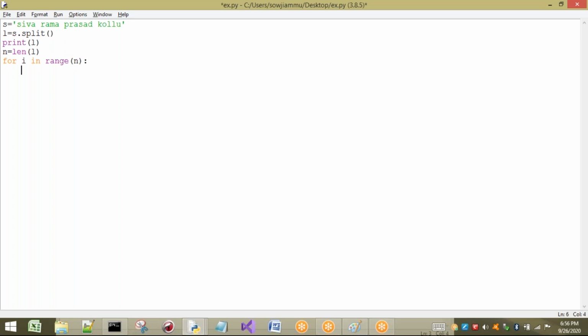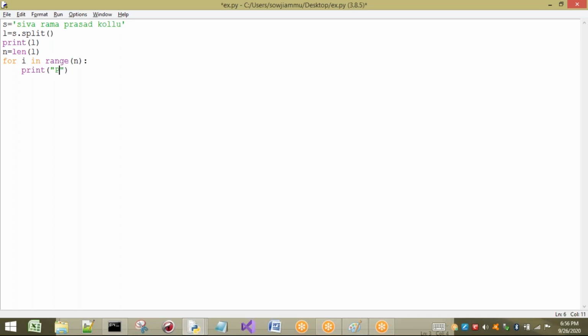Different implementation I am going to show you, so that I have removed that while loop. By using that while loop also we can do. Now what I want to print? I want to print indexes, that is, positive index and negative index. So first I will print positive index.